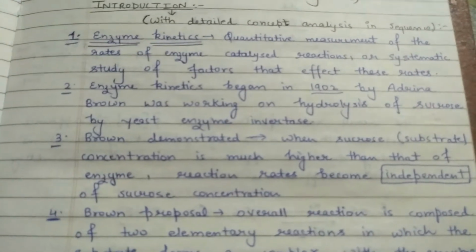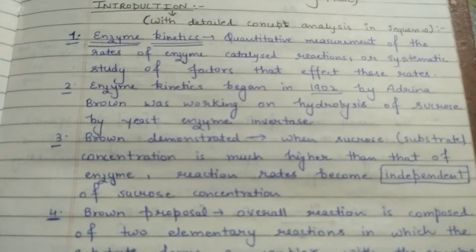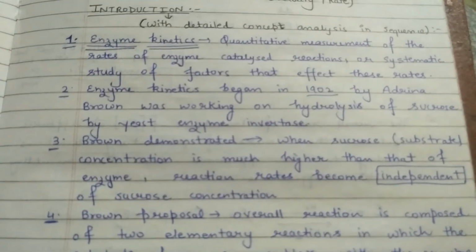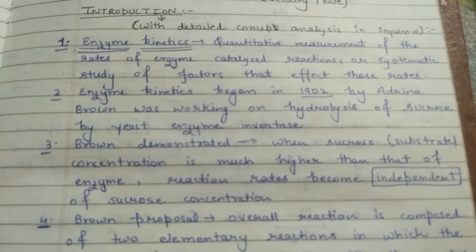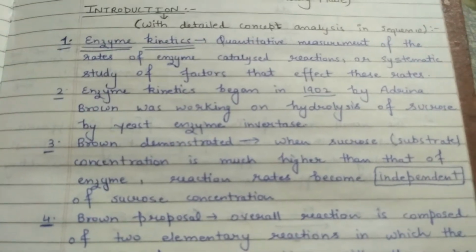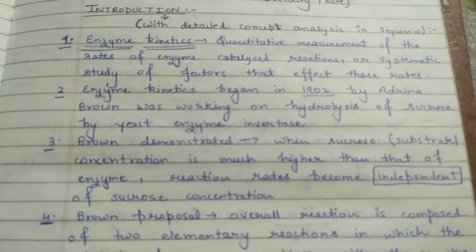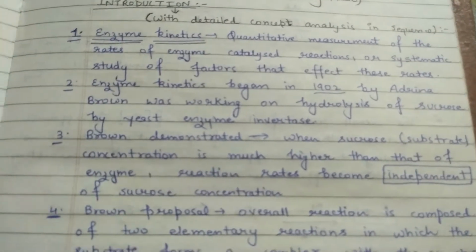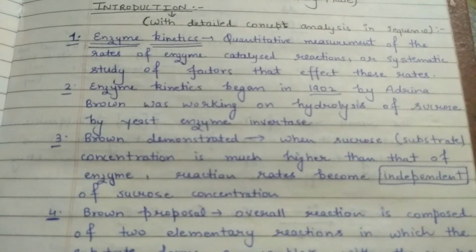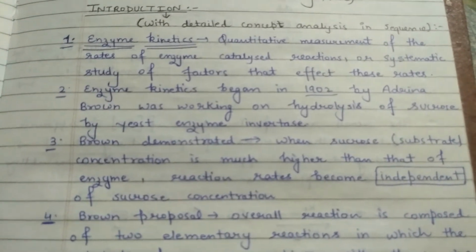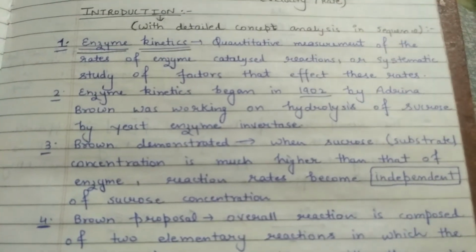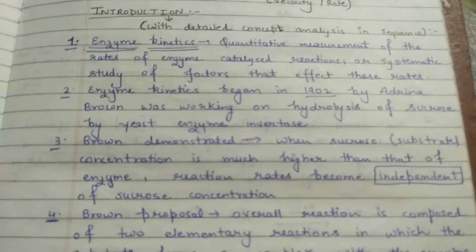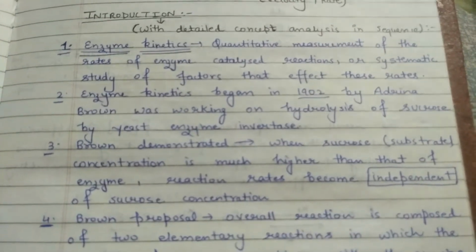Then she found that as she increases the substrate concentration, product formation increases up to a limit. Then she showed that it is first order kinetics for the substrate. But when she added more and more substrate, that is, sucrose in excess, there was no effect on product yield.